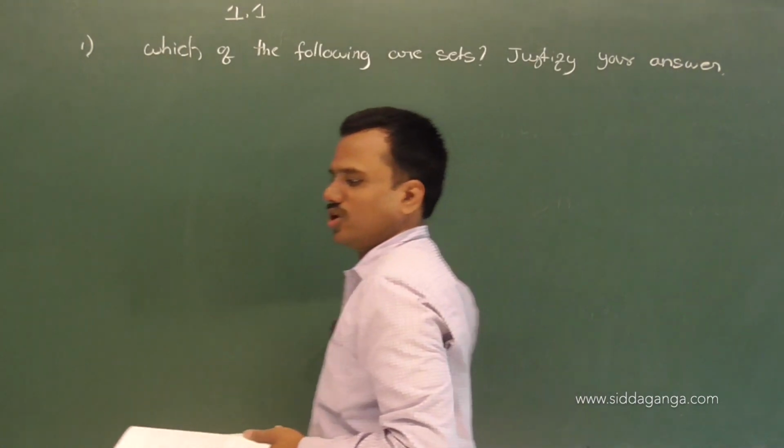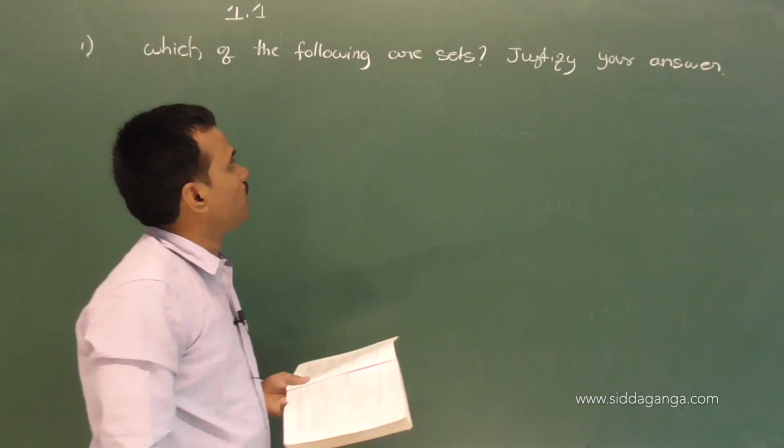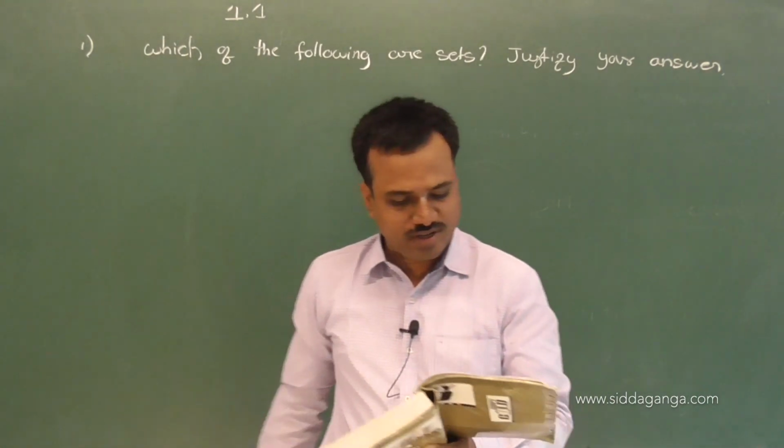Which of the following are sets? Justify your answer.